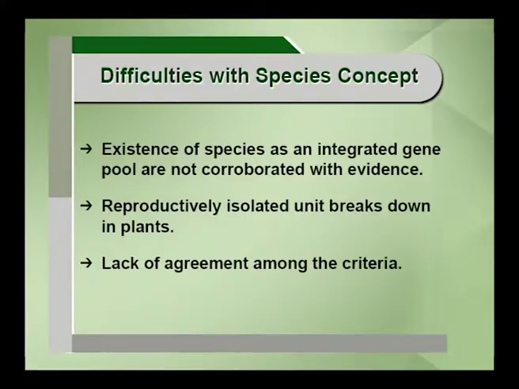The third one is the lack of agreement among the criteria. I was talking about all the criteria: phenotypic criteria, genetic criteria, and reproductive isolation. The kind of agreement that has to exist is lacking. So these are the three difficulties we encounter in the species concept. However, this biological species concept is a very, very important concept. It has given us a way to understand the process of speciation. Speciation, we'll see what it is.